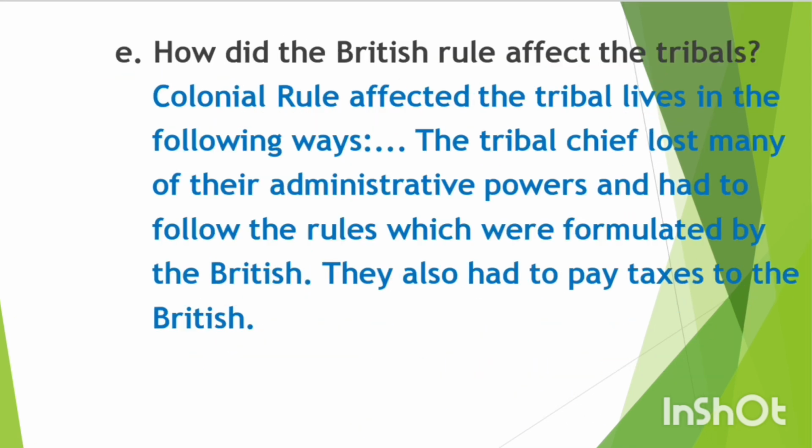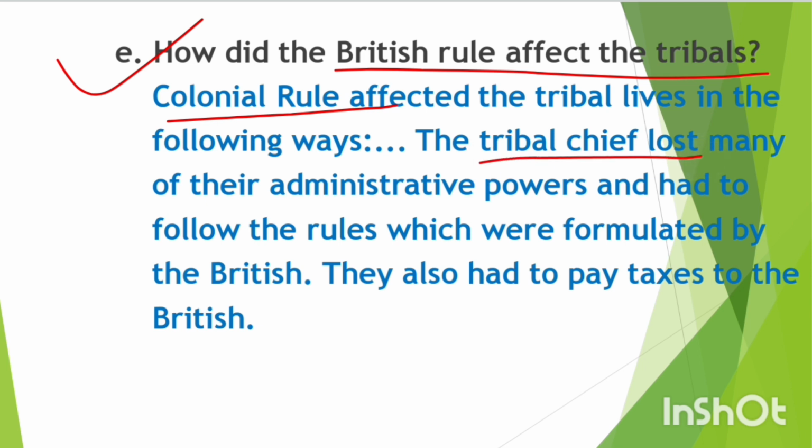So next question, question number E, and this is our last question of this session. So how did British rule affect the tribals? So answer: colonial rule affected tribals' lives in the following ways. The tribal chiefs lost many of their administrative powers and had to follow the rules which were formulated by the British. They also had to pay taxes to the British.